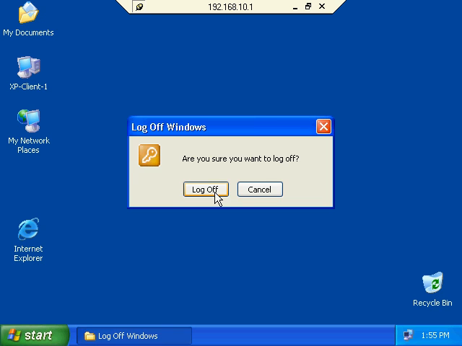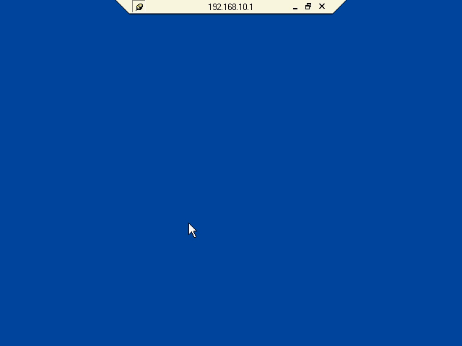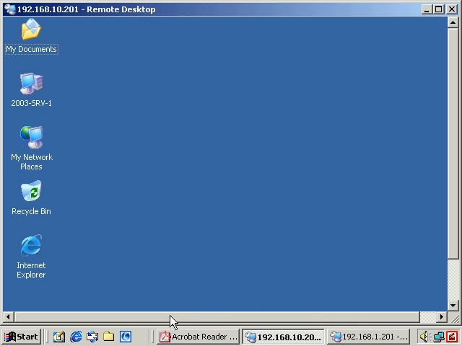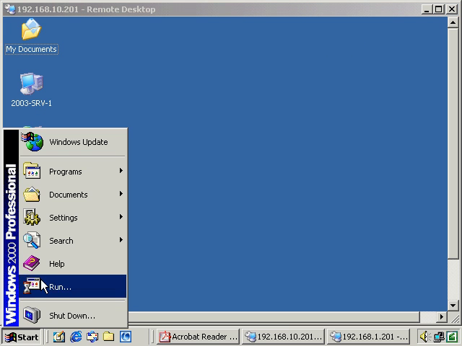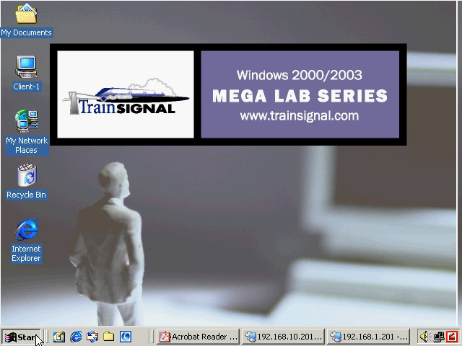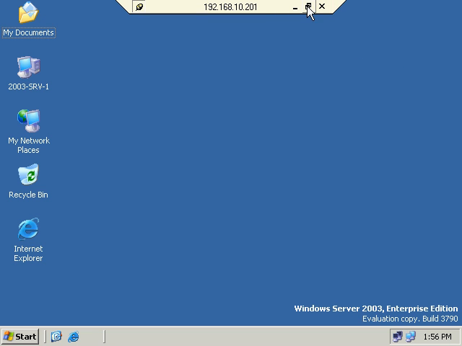I went ahead and closed those programs, but logging off would cancel those programs. So it's a good idea, anytime you're ending a bunch of sessions, make sure that you always stipulate log off instead of just disconnecting. Now I come back here again, and you may wonder why I click up here first. Well, if I click this Start button, this is actually the Start menu for my base system, my Windows 2000 Pro system down here. So when I have this view, the view where I've got it in the middle mode, I need to maximize it first, which shows me a full screen mode of my server, and then I need to go over and log off.